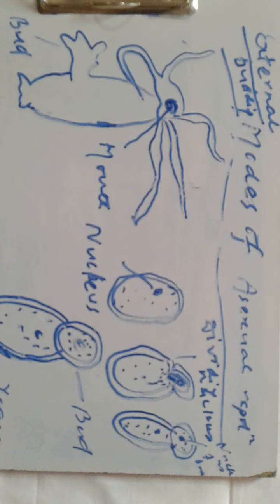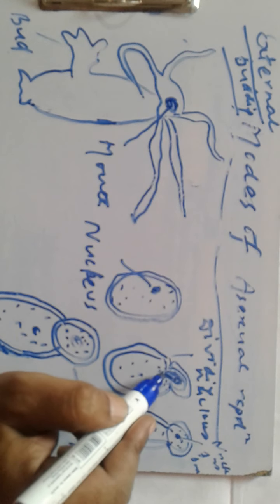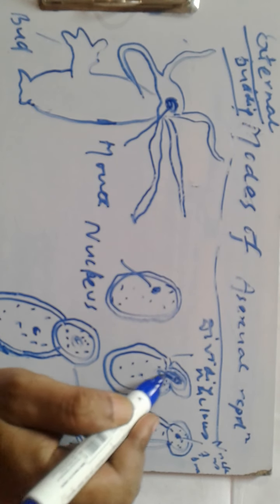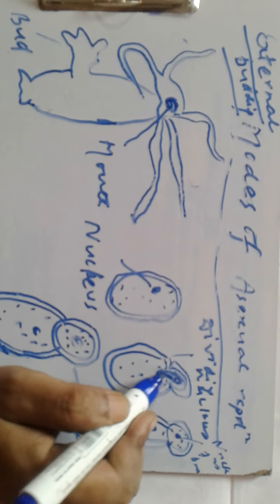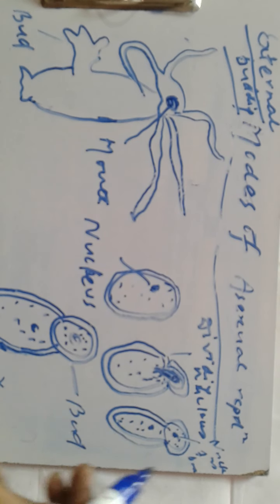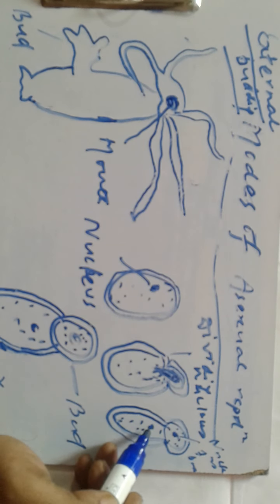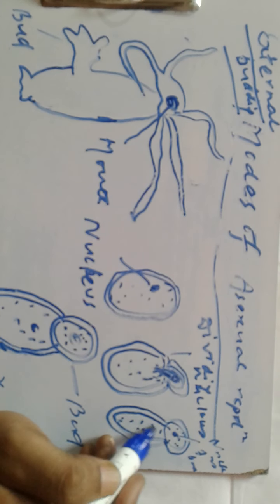What happens in yeast? We find the nucleus, cytoplasm, etc. Here we find a small constriction, and there is the division of the nucleus. We find the nucleus of the bud and the nucleus of the parent body over here.